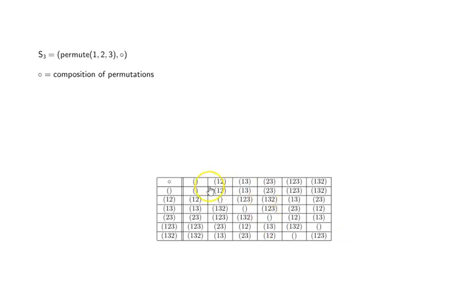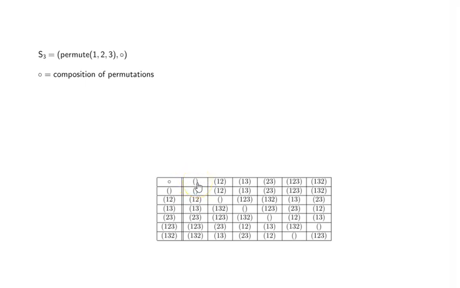Now let's see S3. Let's say it is the set of permutations of 1, 2, 3 under composition of permutations. So here that circle represents composition of permutations. As usual, let's bring in the Cayley table.